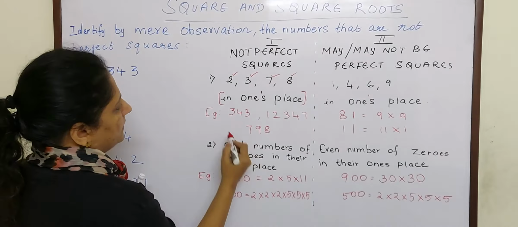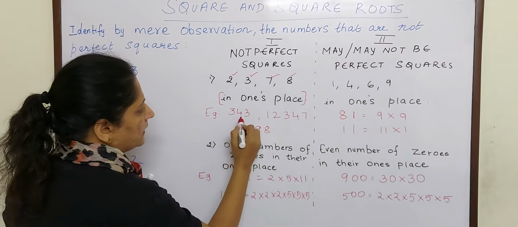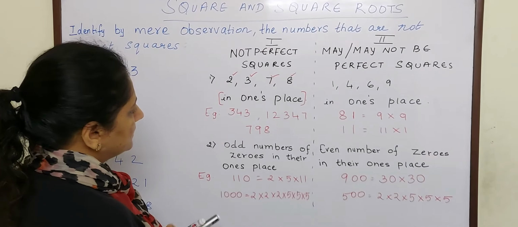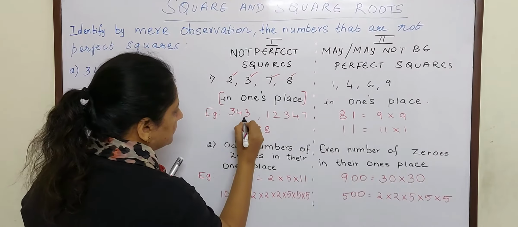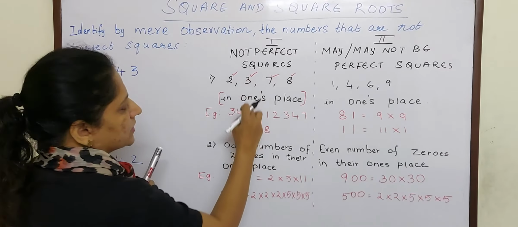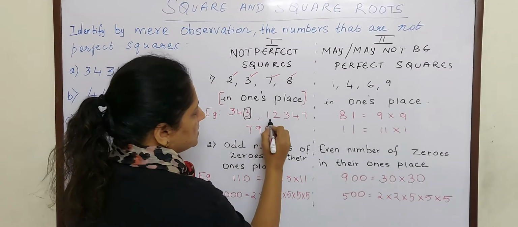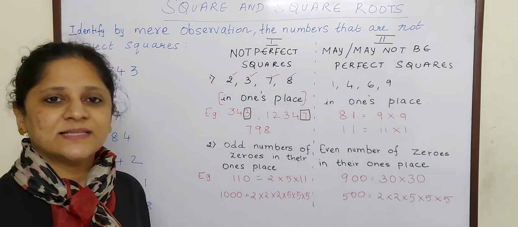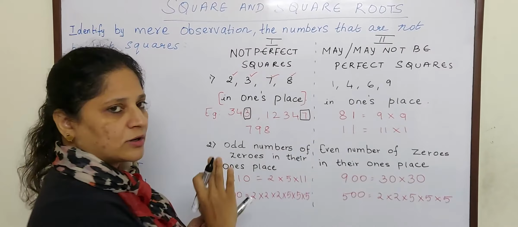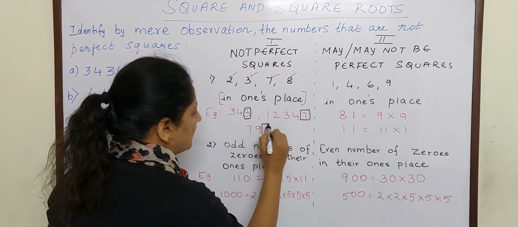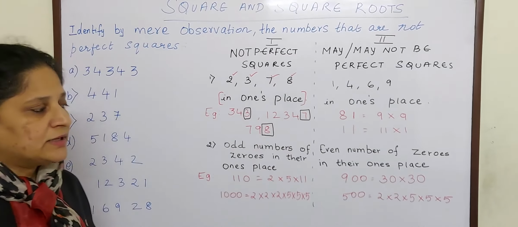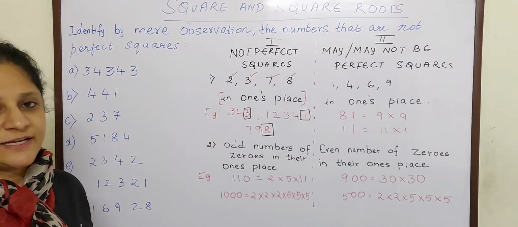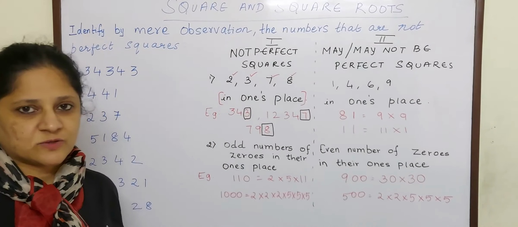For example, 343: the digit in one's place is 3, so it is not a perfect square. 12,347: the digit in one's place is 7, so it is not a perfect square. And 798: the digit in one's place is 8, so it is not a perfect square.